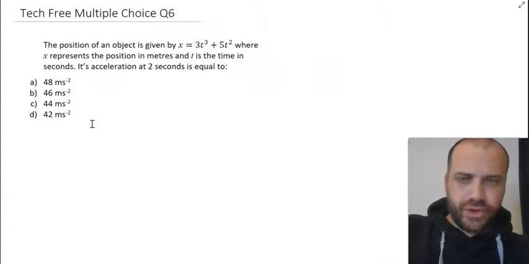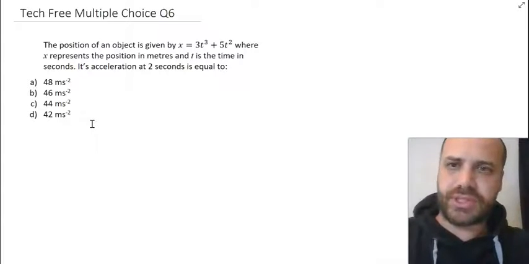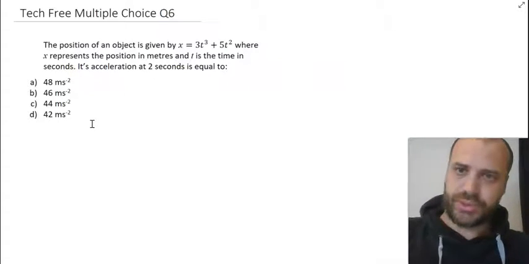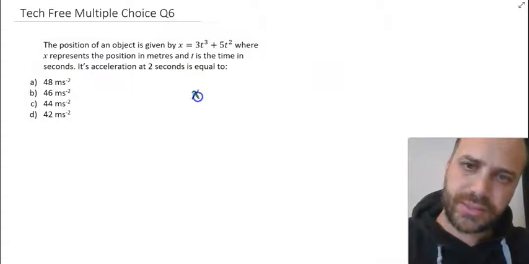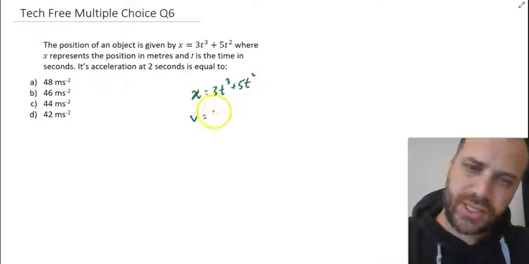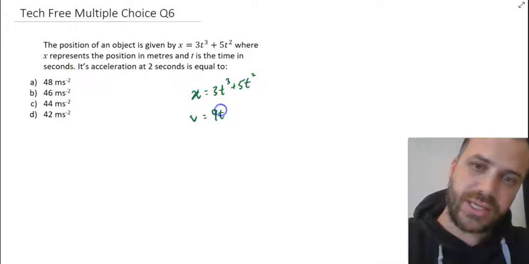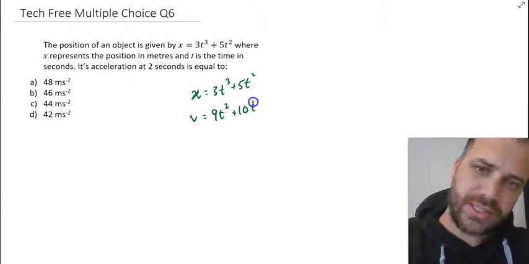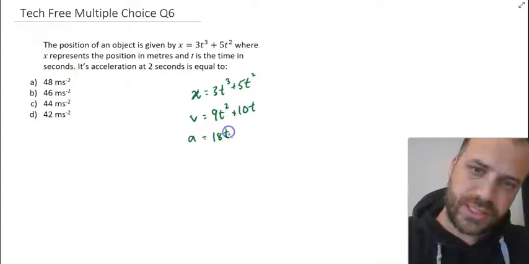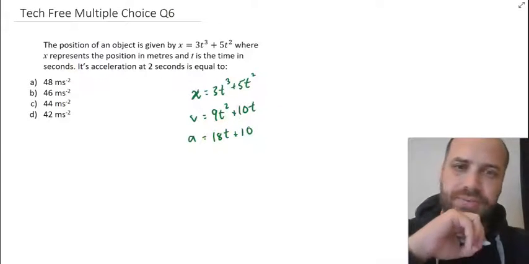So we're going to have to differentiate twice to get from a position equation to a velocity equation down to an acceleration equation. So x equals 3t cubed plus 5t squared. Velocity equals 9t squared plus 10t. And acceleration equals 18t plus 10.